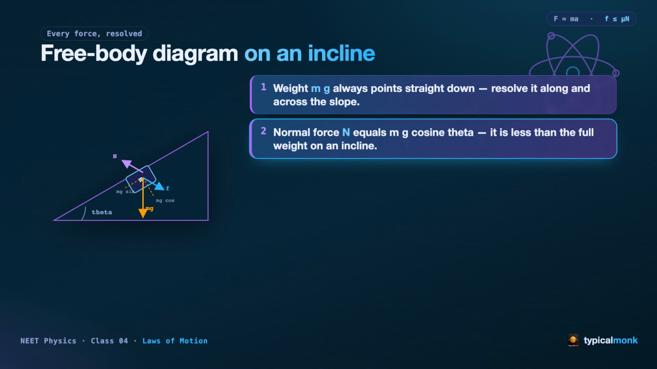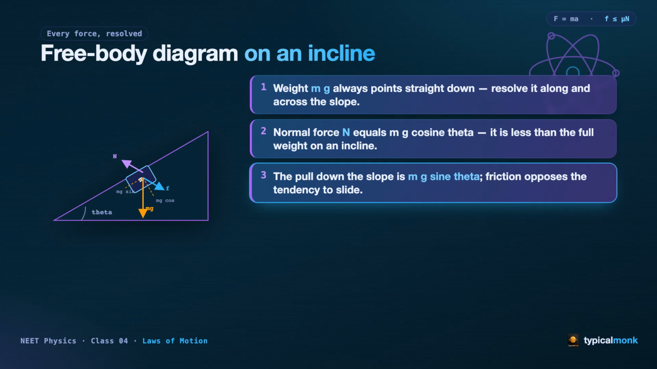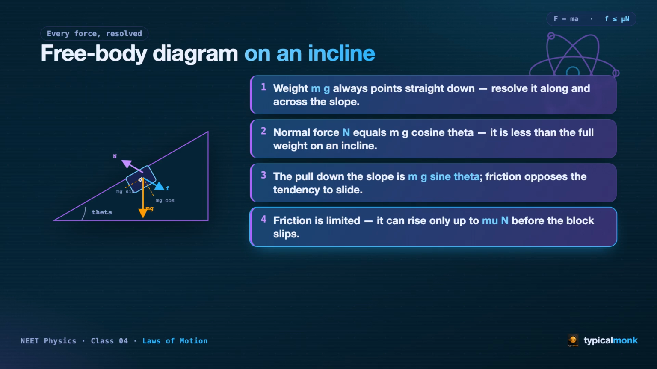On an incline, the normal force equals mg cosine theta, which is less than the full weight, not equal to it. The component pulling the block down the slope is mg sine theta. Against it, friction acts up the slope, resisting the tendency to slide. And friction is not unlimited. It can rise only up to mu times the normal force. Beyond that maximum, the block gives way and begins to slide. Riya used to forget the cosine and set the normal equal to mg. The day she drew the incline properly, that whole family of problems opened up.